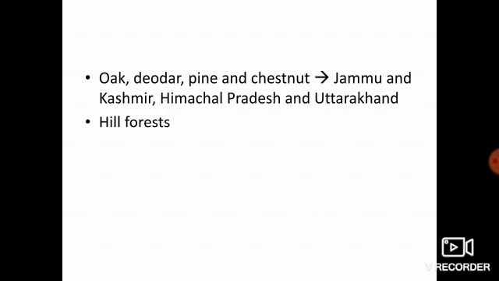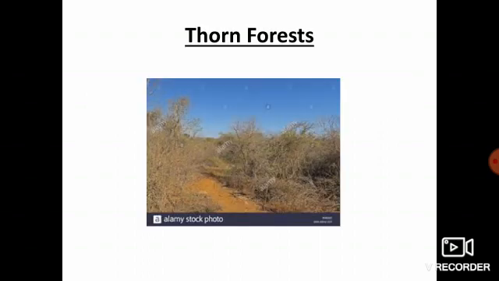So the mountain forest is mainly found in hill areas. The forests are covered with tall, cone-shaped trees and needle-shaped leaves. Oak, deodar, pine and chestnut are some of the important trees that are found in the Himalayan region like Jammu and Kashmir, Ladakh, Himachal Pradesh and parts of Uttarakhand. This mountain forest is also known as hill forest.